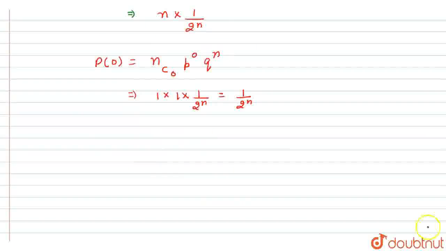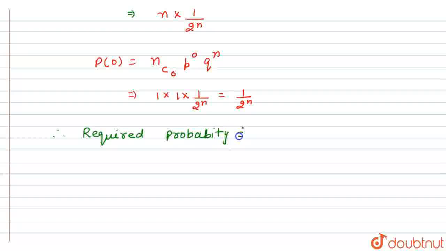Now putting all the values in the required probability: required probability is equal to 1 minus probability of 1, which is n/2^n, minus probability of 0, which is 1/2^n. Taking common minus 1/2^n, we get n plus 1.